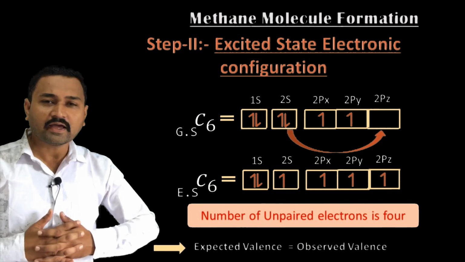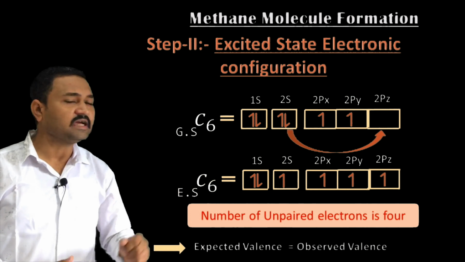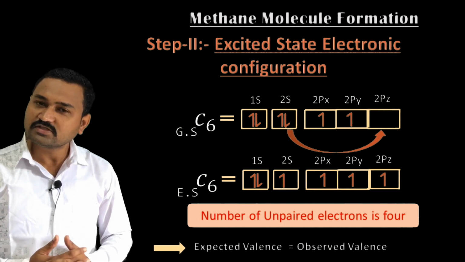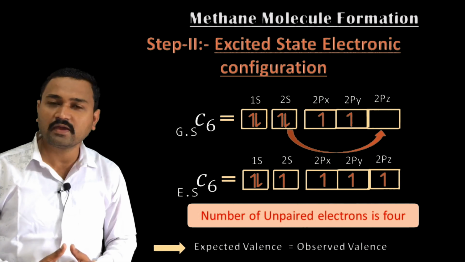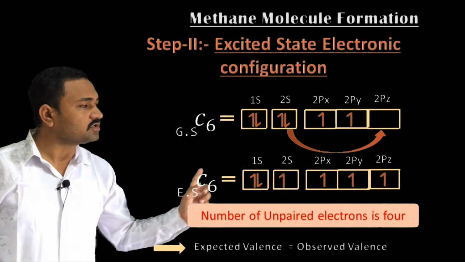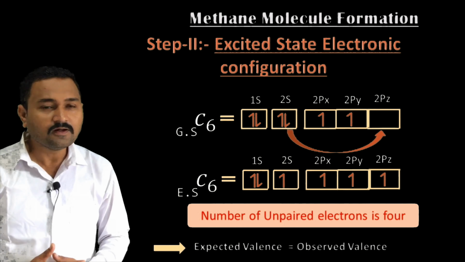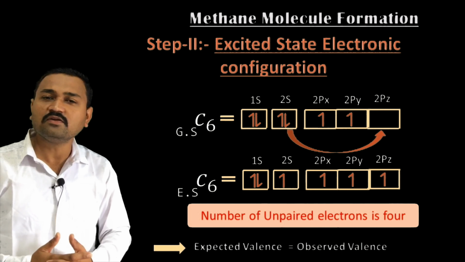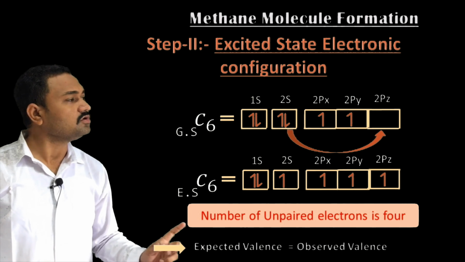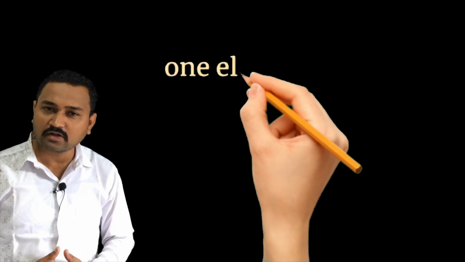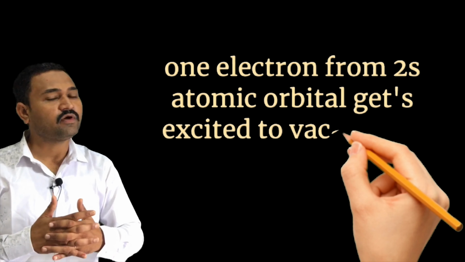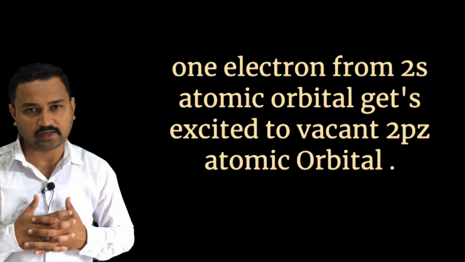Here you can observe that in the excited state, the total number of unpaired electrons becomes 4, which are present in 2s1, 2px1, 2py1, 2pz1. So the total number of valence electrons is 4. Now the observed valency and the expected valency are similar. So during the formation of methane molecule, one electron gets excited from 2s to the vacant 2pz atomic orbital.